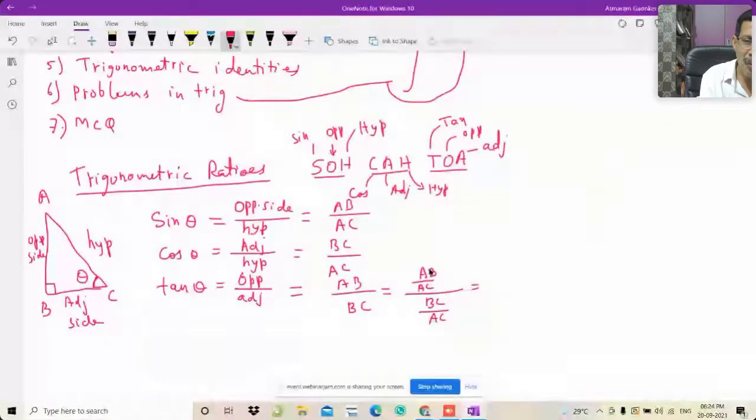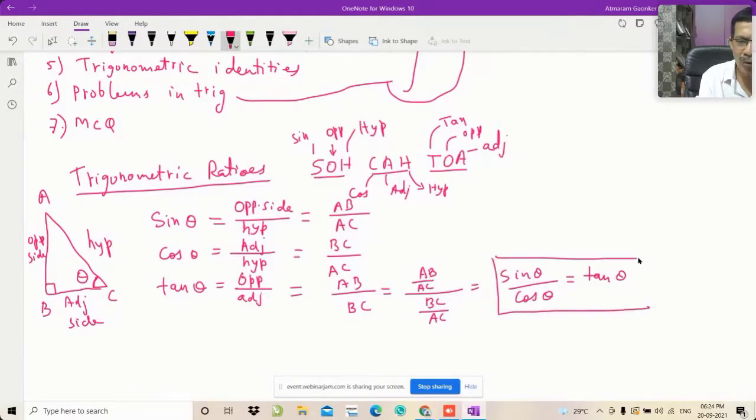And we know AB upon AC is sine theta, and BC upon AC is cos theta. So we have to remember one more formula: tan theta is equal to sine theta upon cos theta.